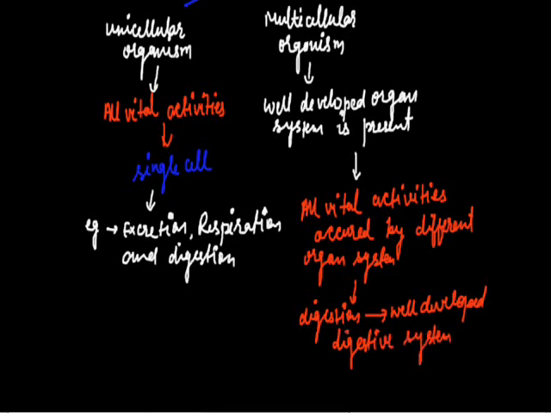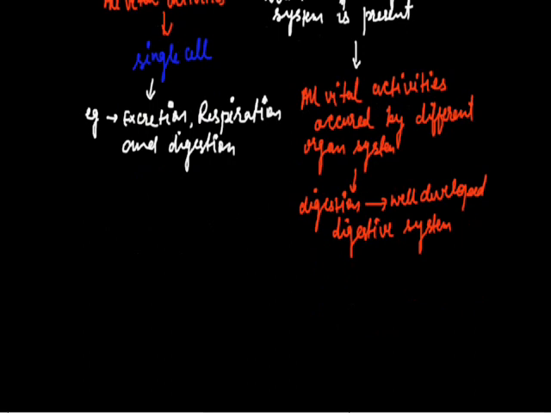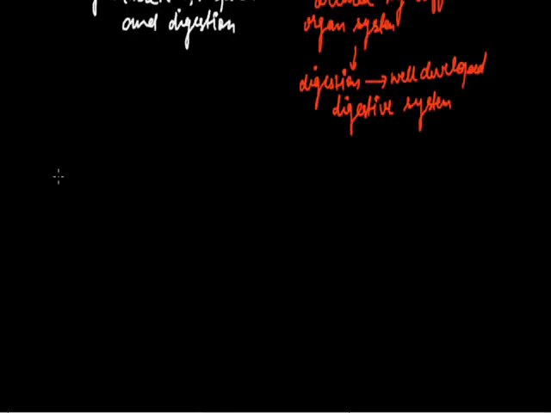Okay, now we will study the steps of digestion in animals, and these steps are involved in unicellular organisms as well as multicellular organisms.